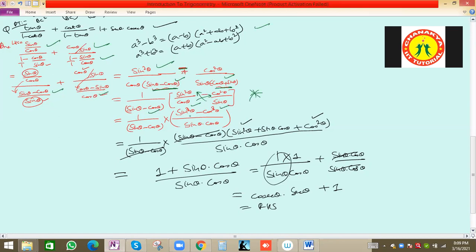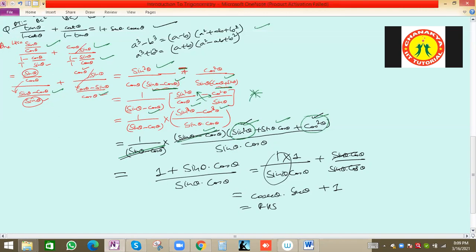Same formula we have applied here: A cube minus B cube equals A minus B times A square plus AB plus B square, and in the denominator we have sin theta cos theta as it is. So this will be cancelled out, and sin square theta plus cos square theta is 1, we know the value based on the identity formula. So we get 1 plus sin theta cos theta by sin theta cos theta.